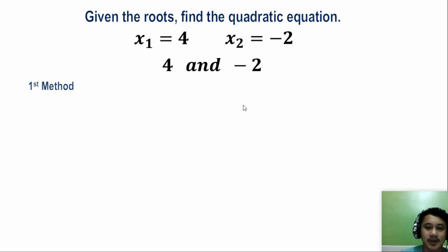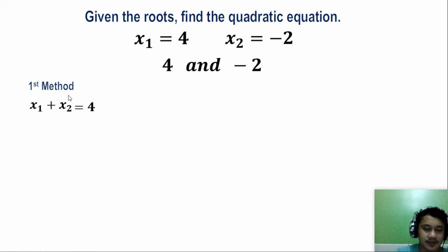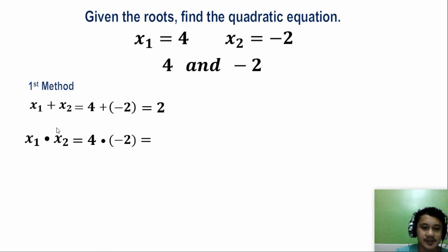After that, you are going to substitute from the equation x squared minus sum x plus product is equal to 0. Okay? So again, you are going to get the sum, x sub 1 plus x sub 2, that is 4 plus negative 2 is equal to positive 2. So the sum of the roots is positive 2. And the product is, substituting the value of x sub 1, that is 4, times negative 2 is equal to negative 8. So the product of the roots is negative 8.